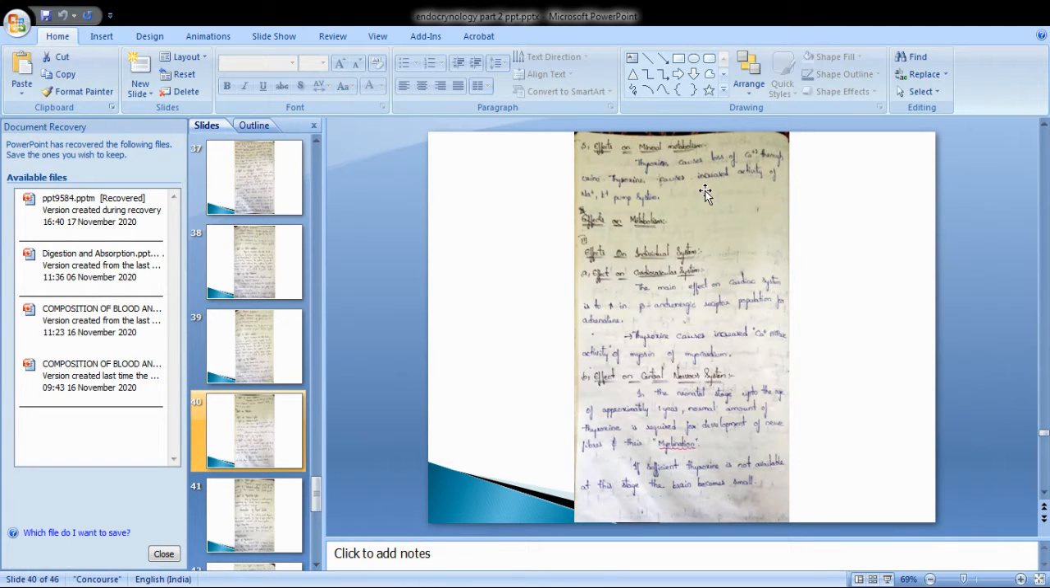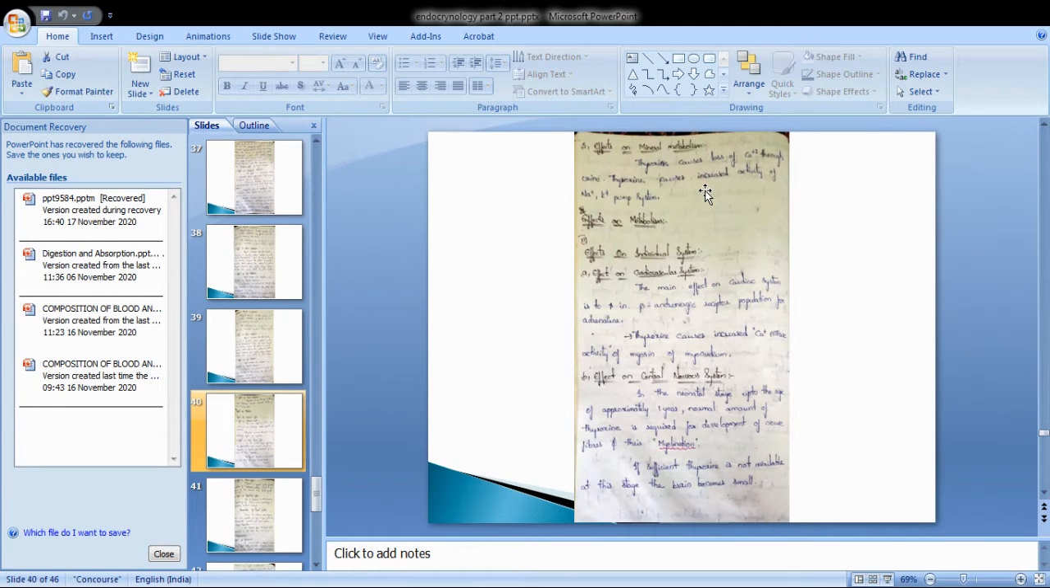Now let us discuss the effects on individual systems. The first is the effect on the cardiovascular system. The main effect is an increase in the beta-adrenergic receptor population for adrenaline.